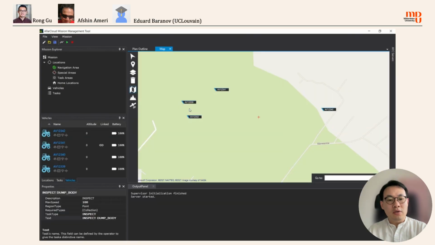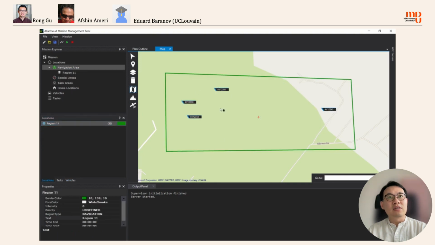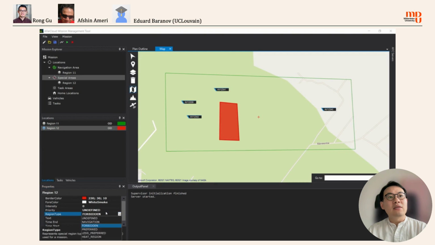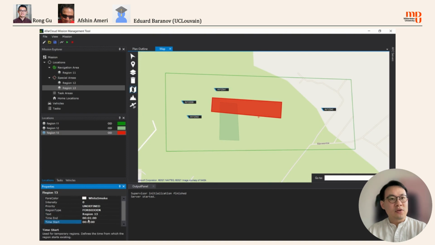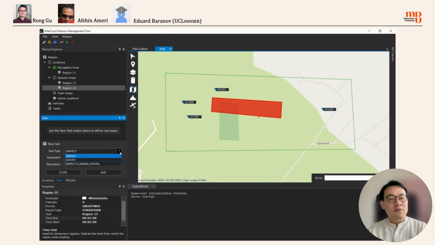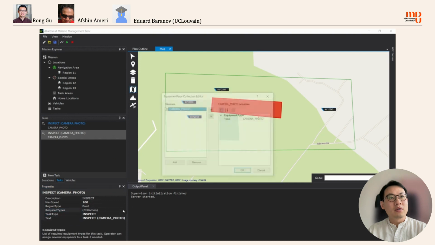I'm going to show you here in this video. I'm using this Google Map and I confine the navigation area. Now I'm adding some obstacles in different shapes. I can even configure the existing time if the obstacles are temporary.